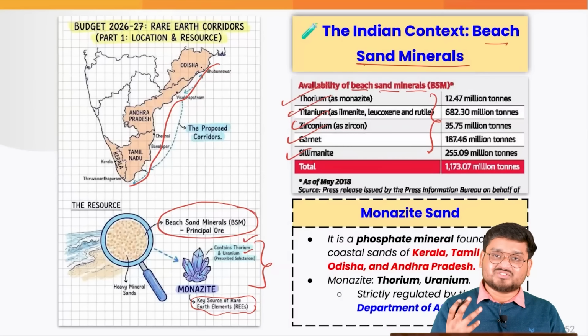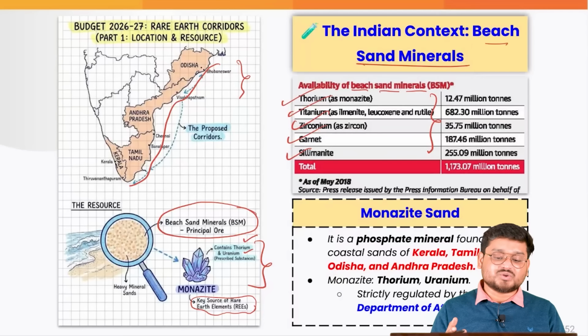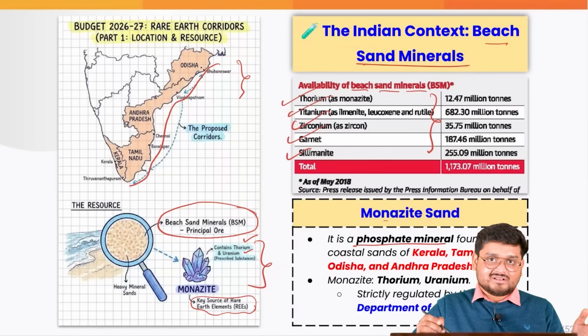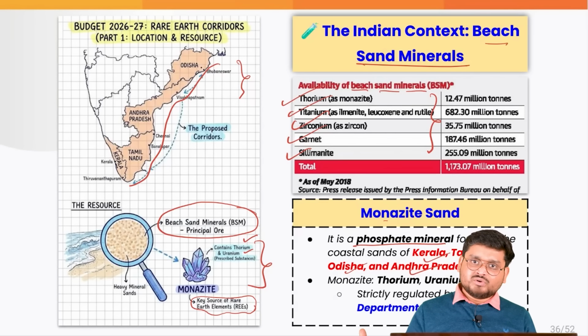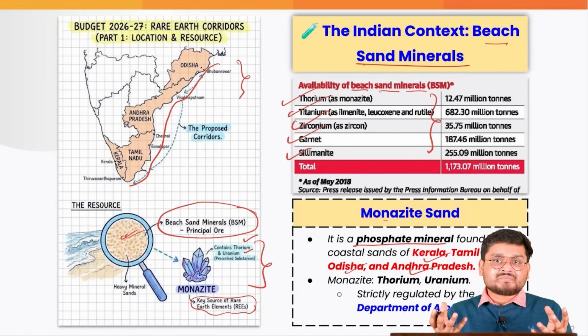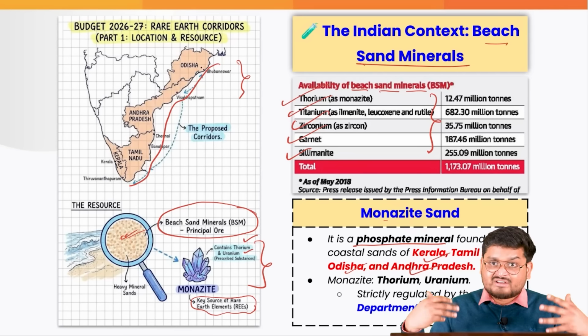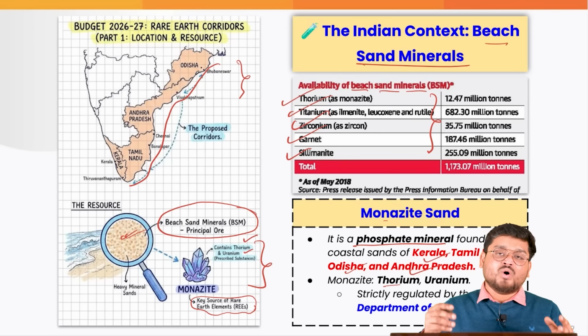This is a kind of hidden resource that has been gifted to us across the entire eastern coast and also the western coast. So we have to understand that monazite sands are a phosphate mineral found in abundant numbers in Kerala, Tamil Nadu, Orissa and Andhra Pradesh. So at a time when China is dominating the supply chain, why are we left behind? Why are we not using the vast sands of our country? Sands do not have any limit, right? And if we excavate such monazite sand minerals, we can get more and more of such